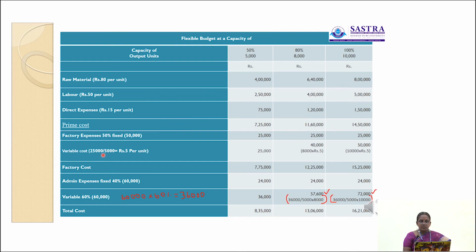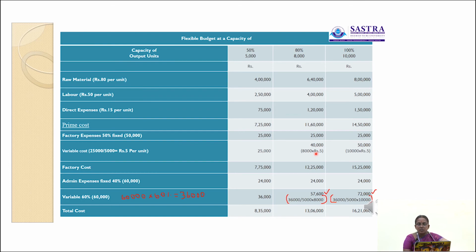Then variable factory expenses. So variable factory expenses remaining 25,000. 25,000 is the value of variable factory expenses, that is for 5,000 units. So we have to find out cost per unit. So factory cost per unit rupees 5. 25,000 divided by 5,000, cost per unit is rupees 5 per unit. So 5,000 units into 5 rupees, 25,000.